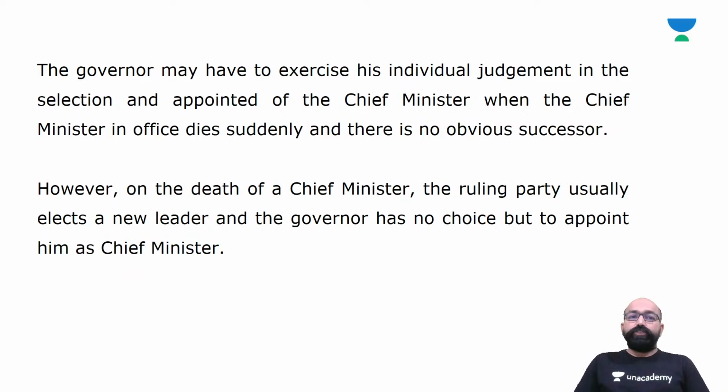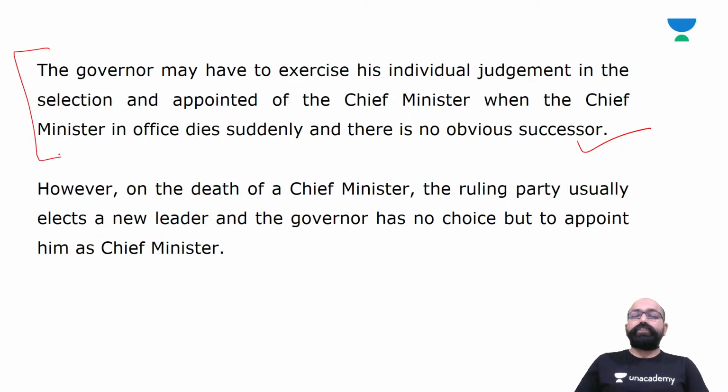So, the governor may have to exercise his individual judgment in the selection and appointment of the chief minister when the chief minister in office dies suddenly and there is no obvious successor.